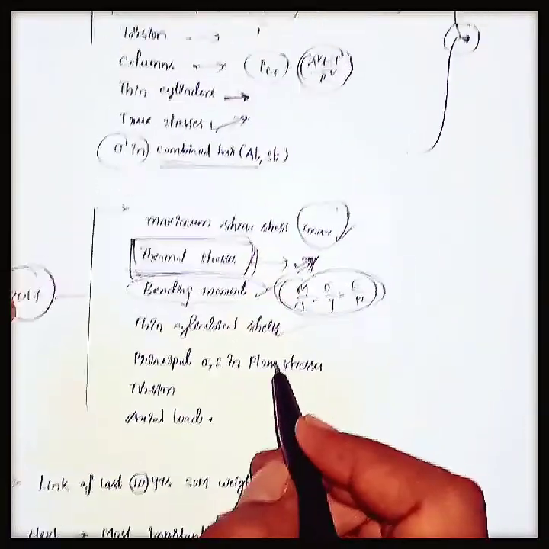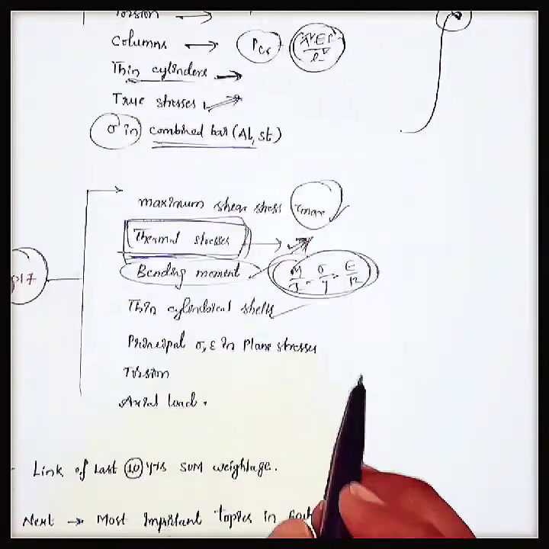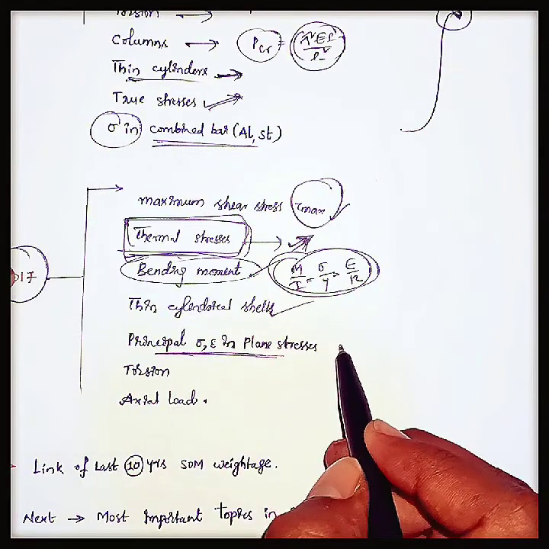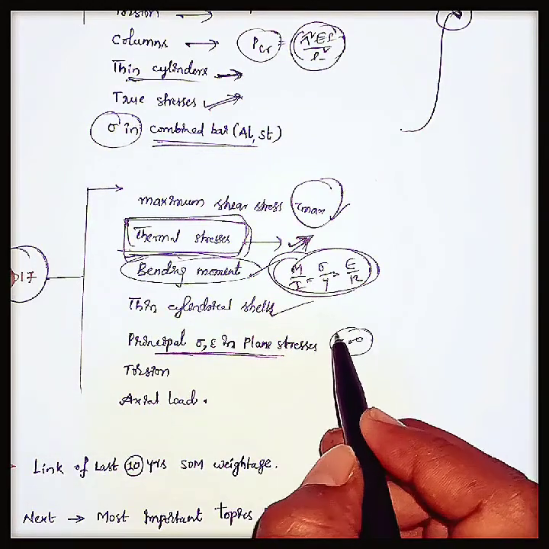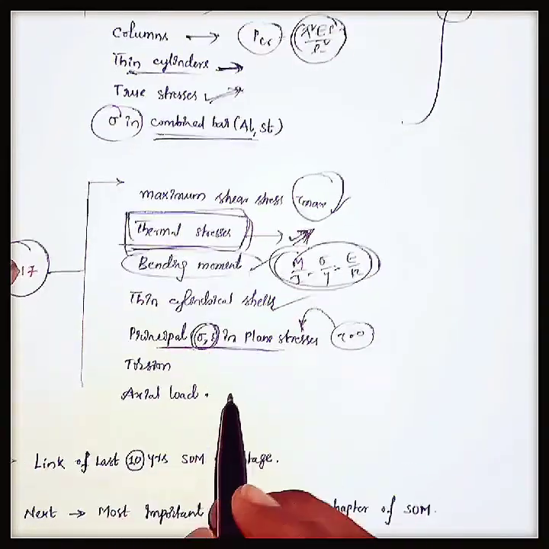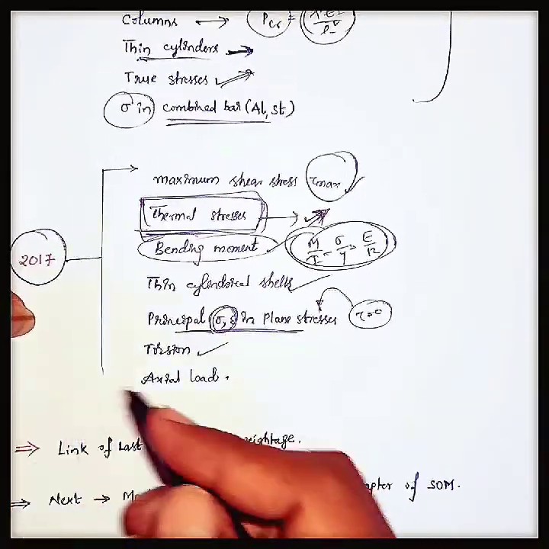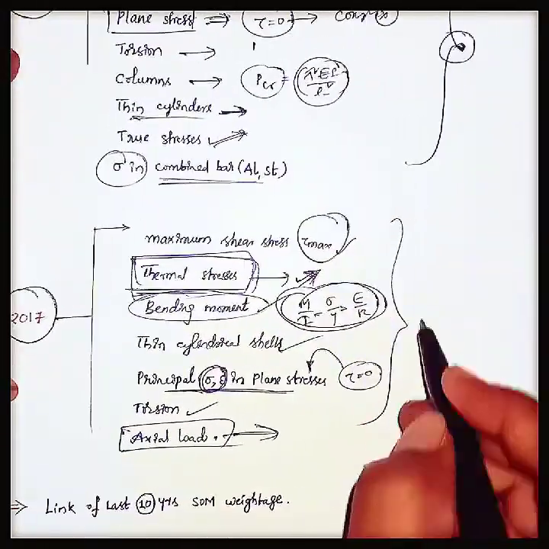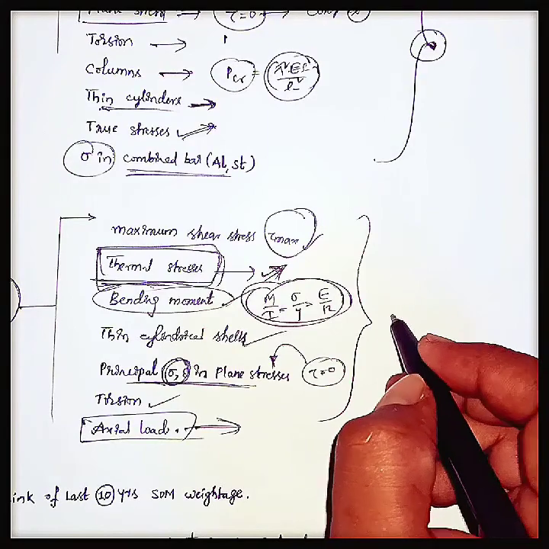And thin cylinders, what was previously asked in thin cylinders. And principal stresses and strains in plane stress. I already told, if tau equal to 0, that stress is called plane stress. And in that too, we have to find the principal stresses and strains. And the torsion, I already told in the 2019 paper. And the axial load. Okay, these are the topics that were asked in the 2017 GATE exam in strength of material subject.